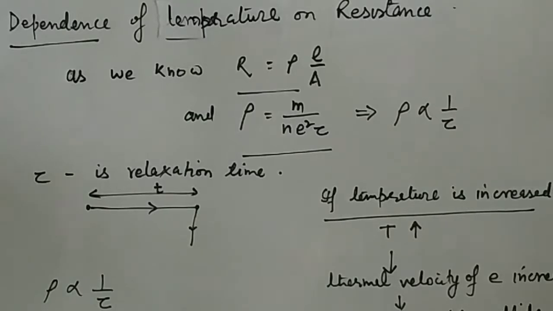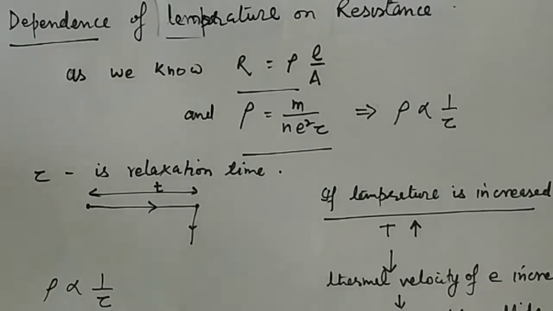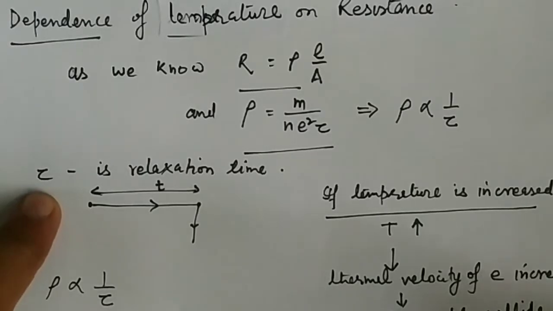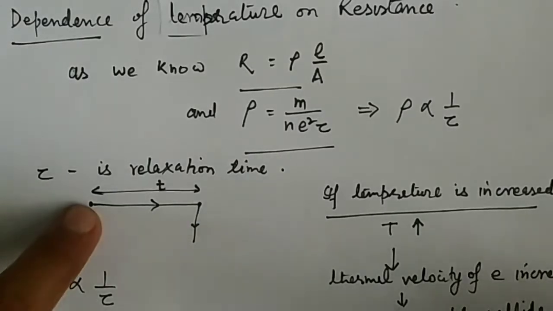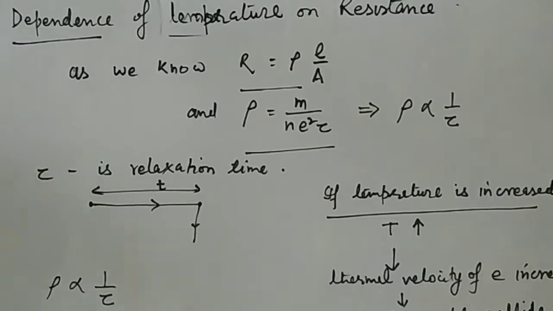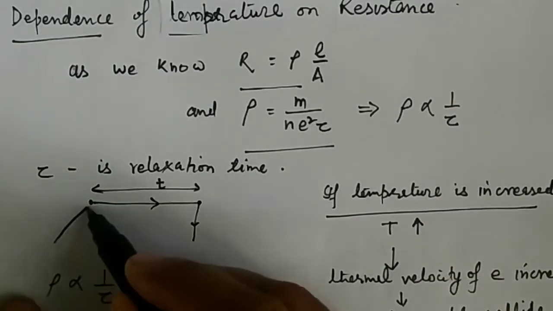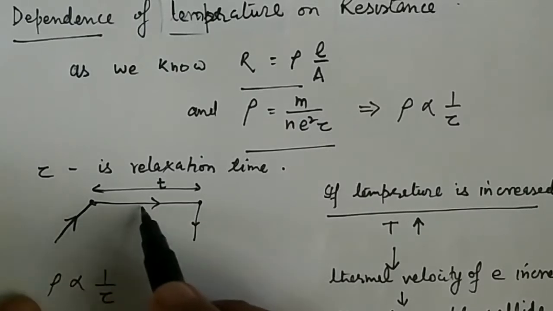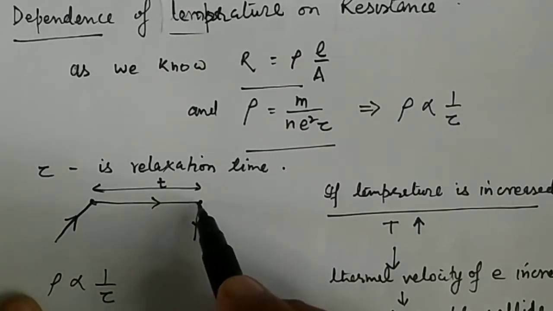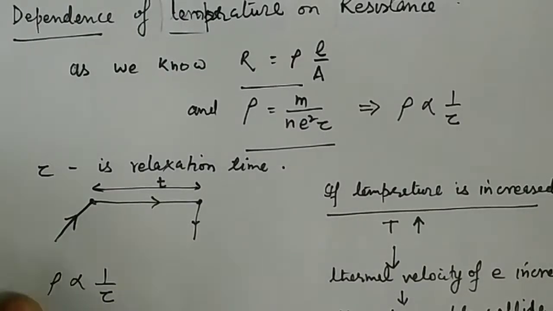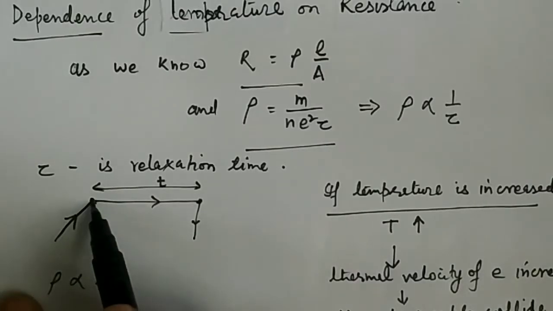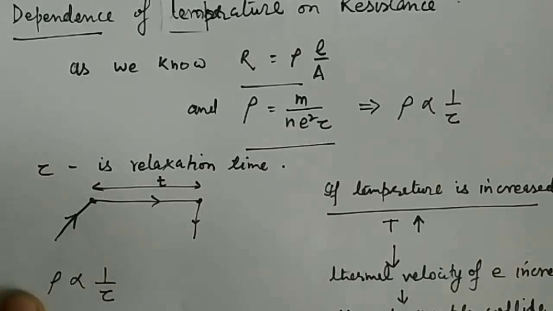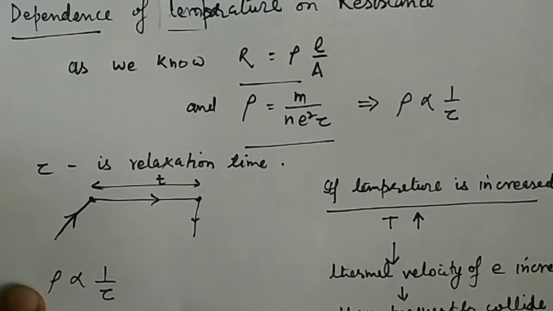Basically, if you understand carefully, the relaxation time is the time between two successive collisions. Suppose the electrons are moving along this direction, collide here and change their direction, and reach here, collide here also and change again. So relaxation time is the average time between two successive collisions.